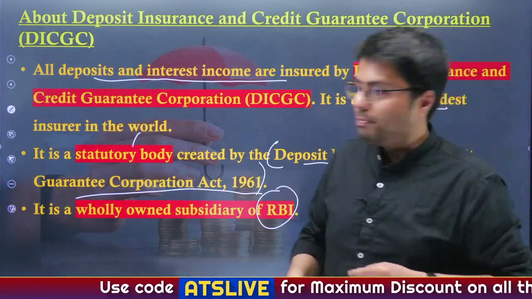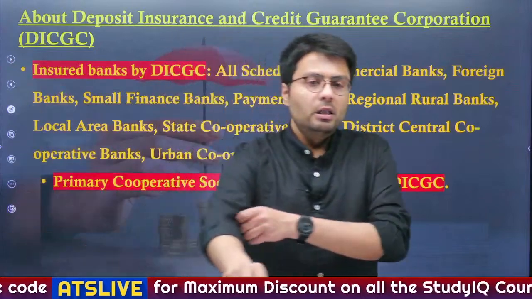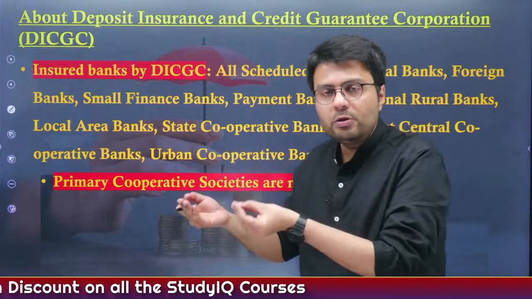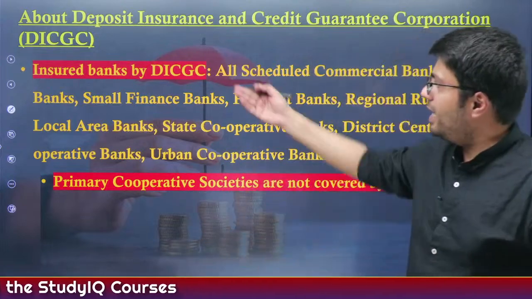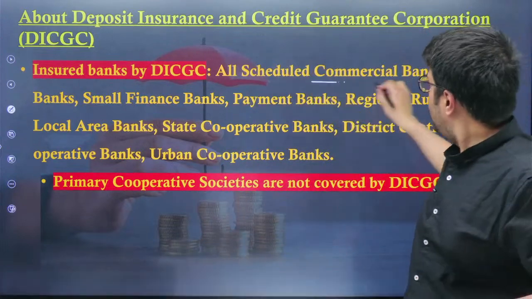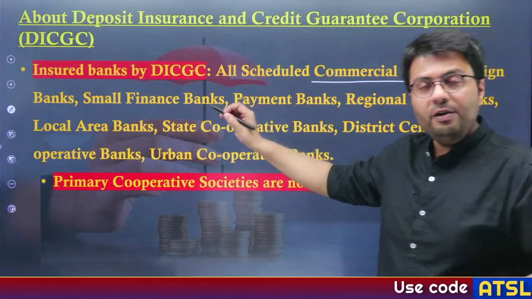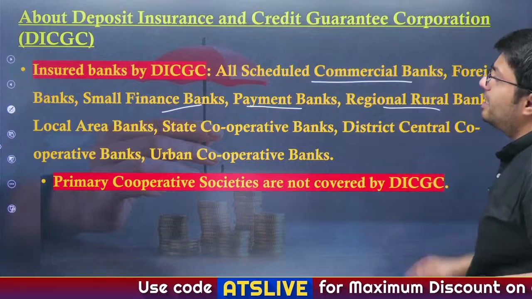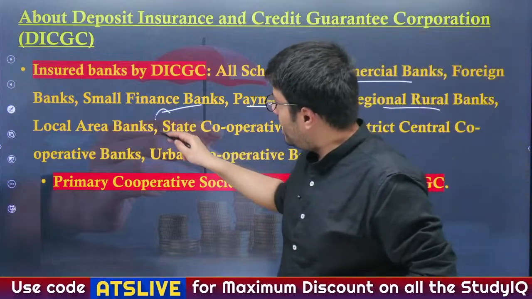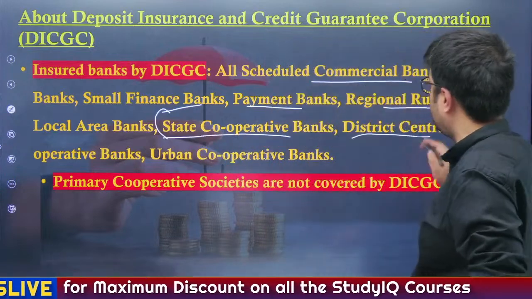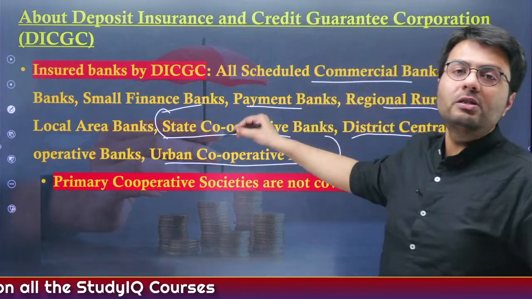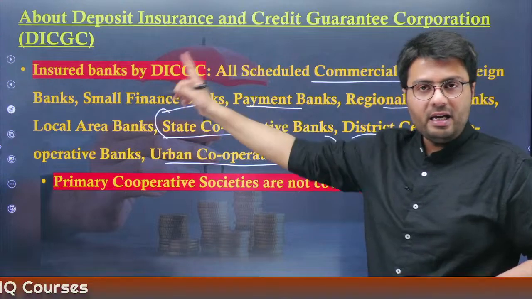That is of RBI. Now, the banks whose deposits are insured by DICGC are all scheduled commercial banks, foreign banks, and even differentiated banks like small finance banks, regional rural banks, payment banks, etc. All these deposits, in addition to state cooperative banks, district central cooperative banks, and urban cooperative banks, all the deposits in here are insured by DICGC.